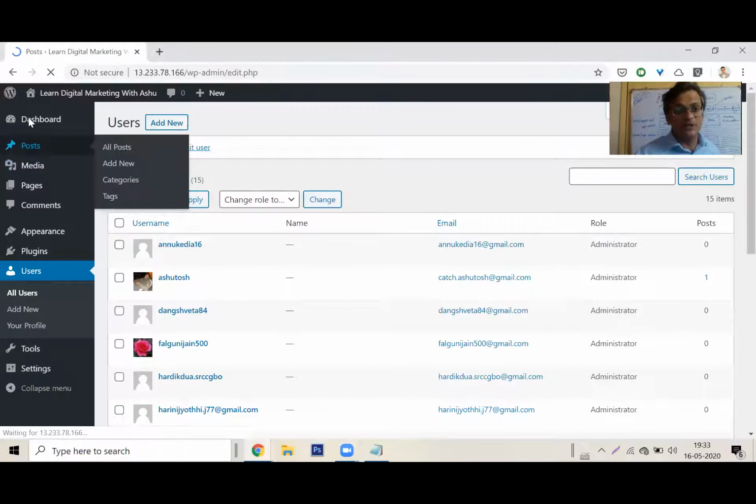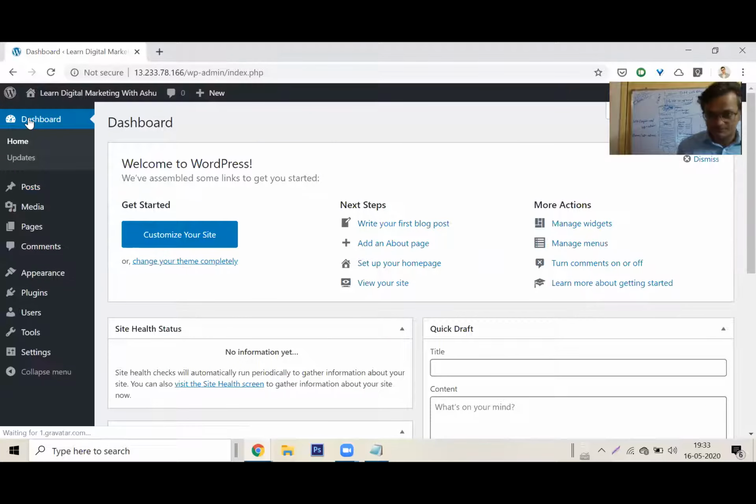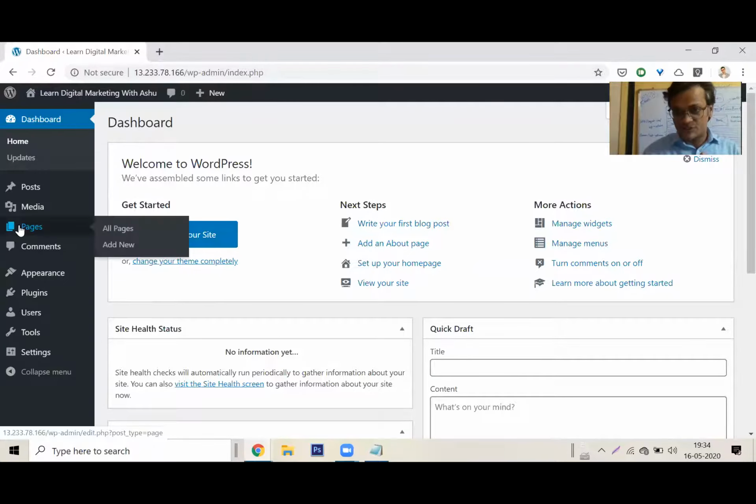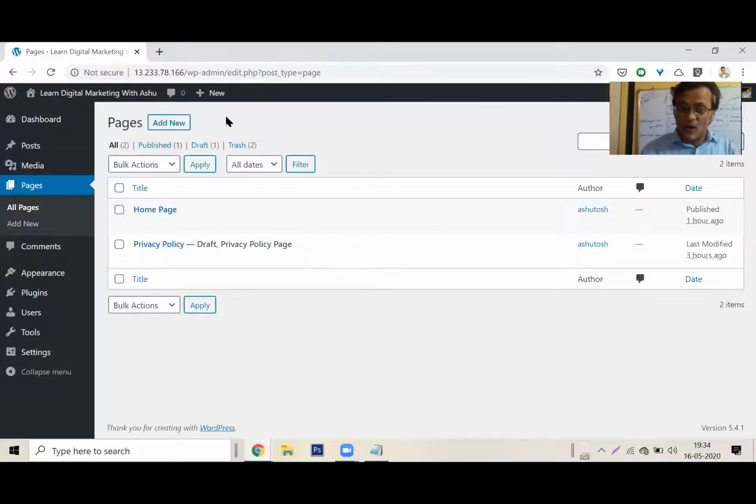Okay. Now let me go back to the dashboard. On the dashboard, I will start with a couple of important things. I don't want to complicate a lot of things. Let us start by making a simple page, the kind of page that I have shown you. What I'll do is I will go to my page. I'll go to the section which says all pages, or I can click on add new.